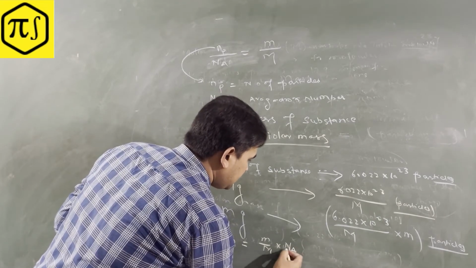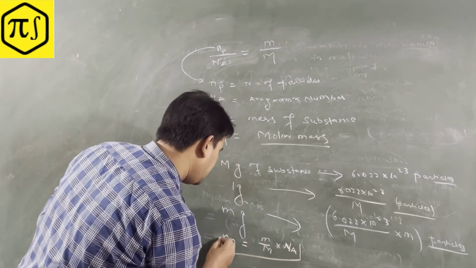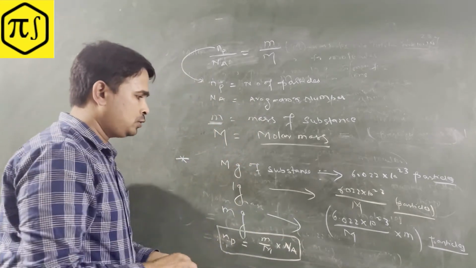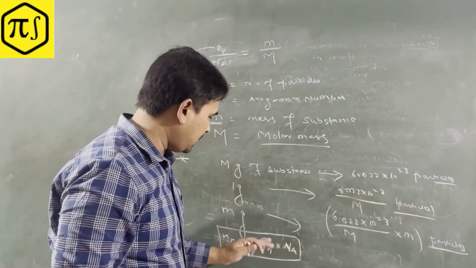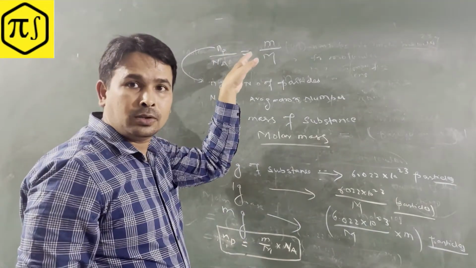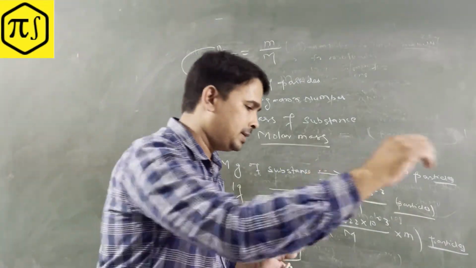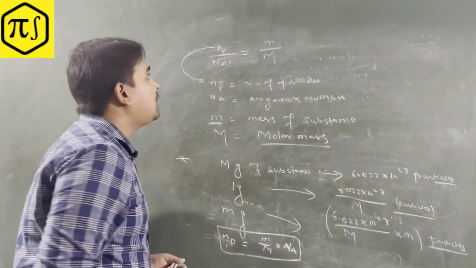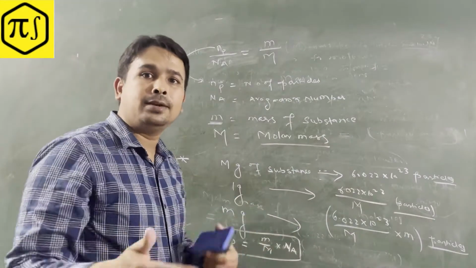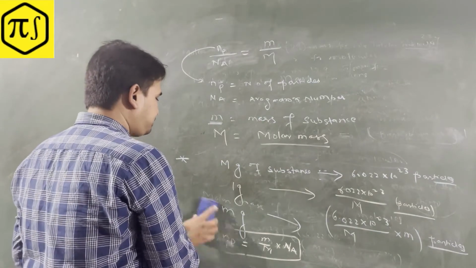When you rearrange it, it will be the same as this one. So we are able to prove it now. You can note down, then we'll go ahead and define the mole definition again.